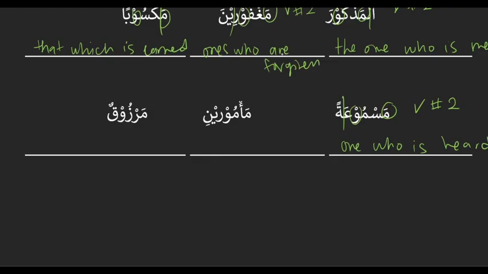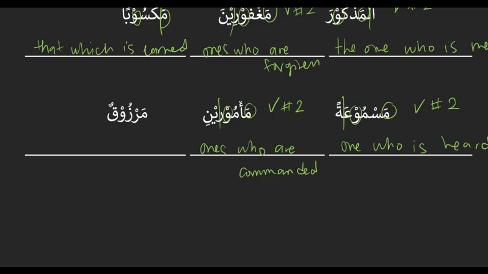Ma'murin. Hide the ina. Okay. First letter is a ma. Second to last letter is a waw. So that makes it target pattern 2. Good. And then we're left with three letters, amara, which means to command. Passive is to be commanded. And so the target would be one who is commanded. And then the ina makes it plural, so ones who are commanded.